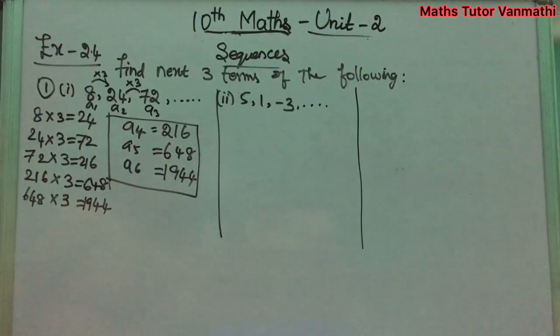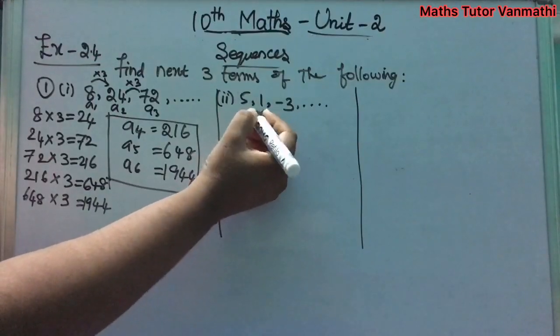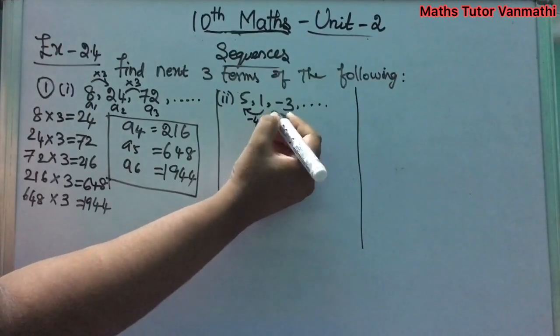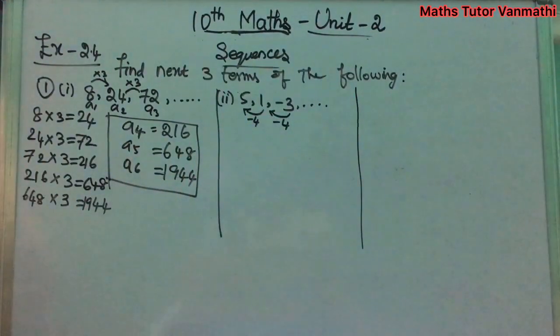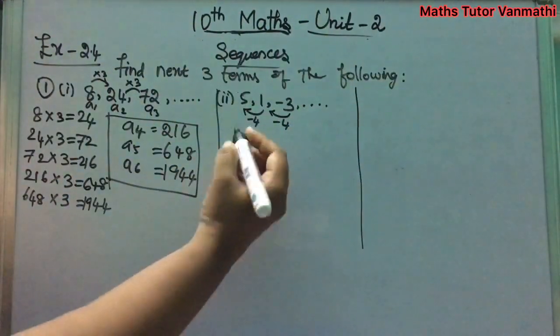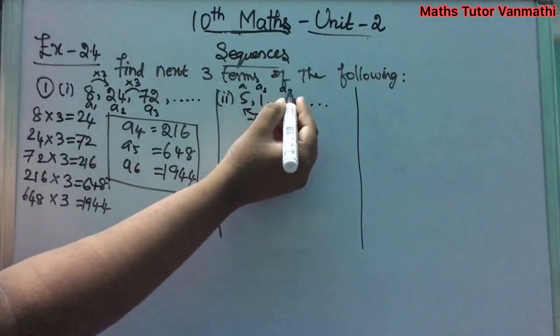Exercise 2.4, next subdivision: 5, 1, minus 3. First we check whether there is a common difference. 1 minus 5 is minus 4, and again minus 3 minus 1 is minus 4. So here we are getting the common difference, so we can add minus 4 to get the next term. This is your A1, A2 and A3.